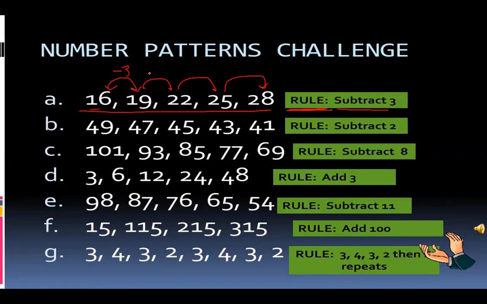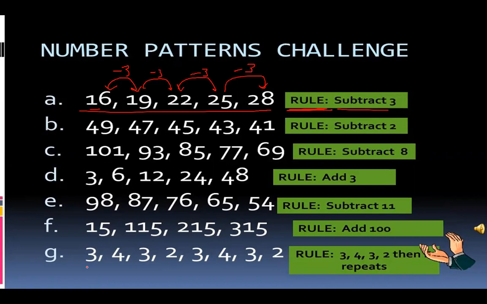22 minus 3 will give you 19. 25 minus 3 will give you 22, right? So every time I'm getting a difference of 3 in between, it means that some pattern has been applied, some rule is there. So the minus 3 concept has been applied as a rule over here to create a pattern.